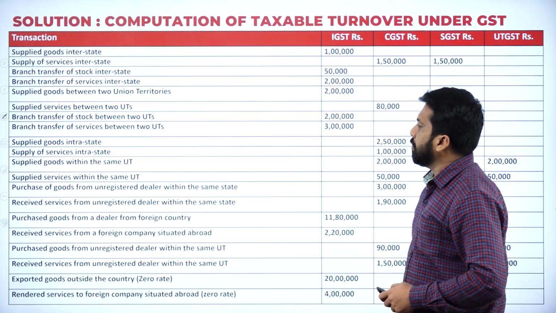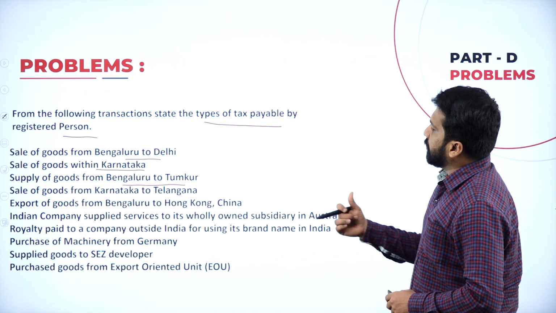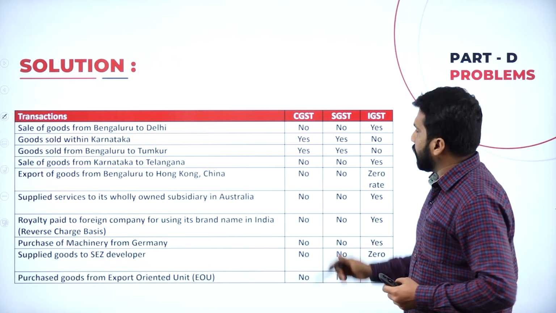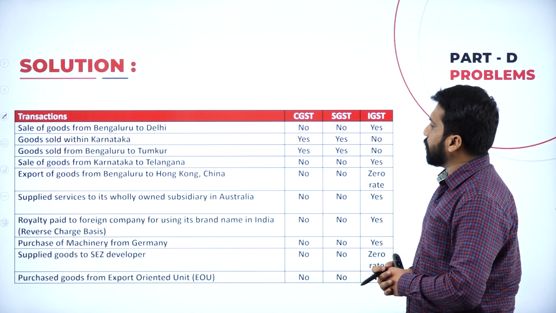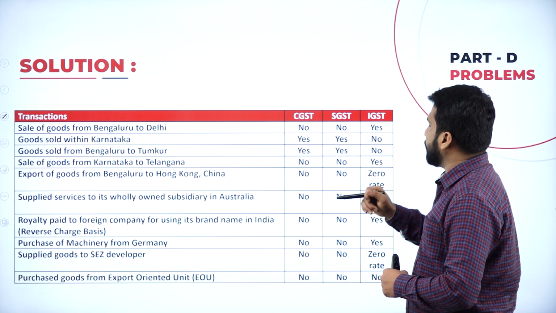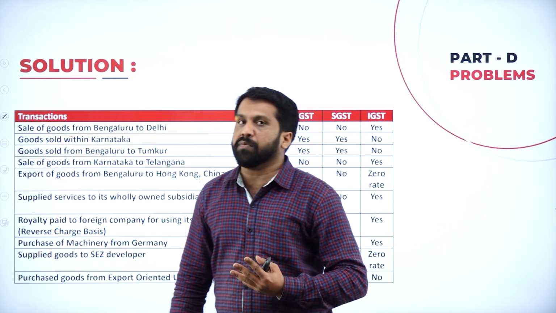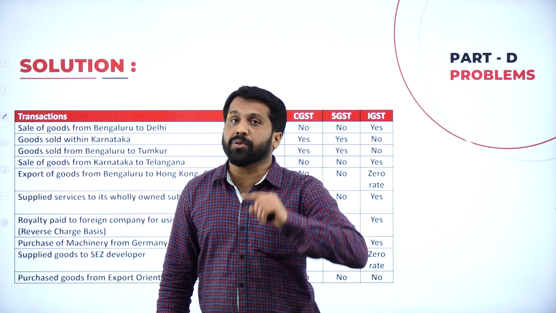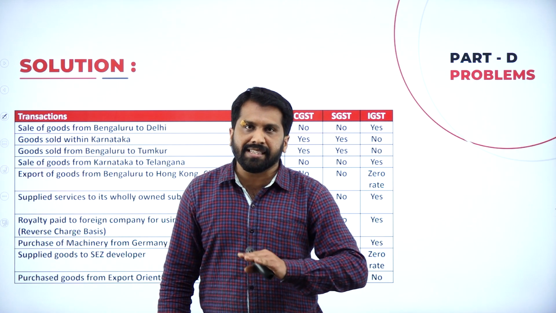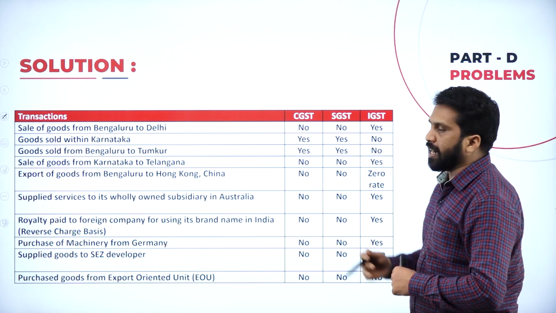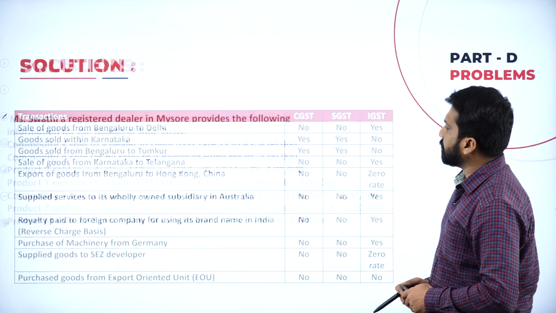Now, there is a question and these are the answers. If they give you the amount, fill in the amount. If the amount is not given, take yes, no, yes, no. Anything which is export or import, what will we do? We call it zero rated. We don't call it CGST or SGST. We call it zero rated and it comes under IGST.